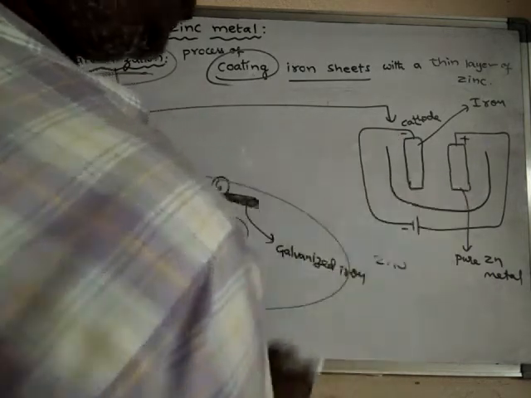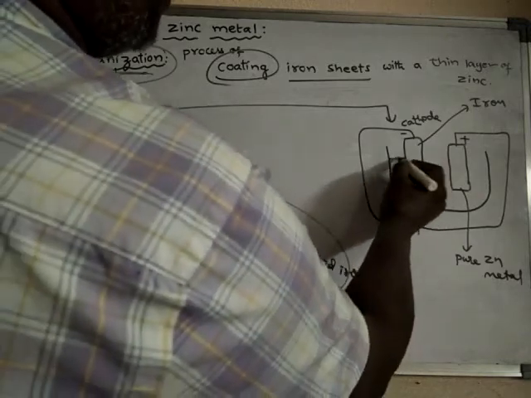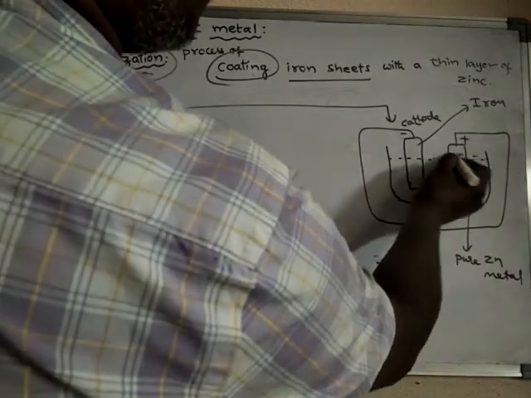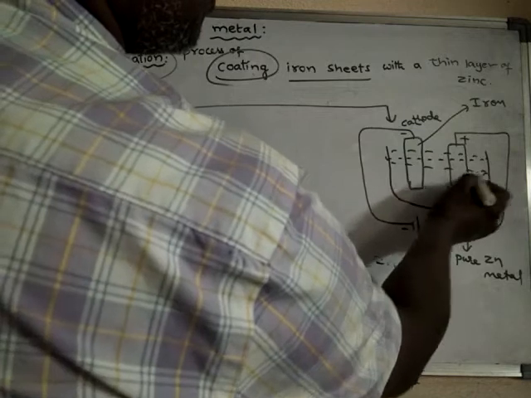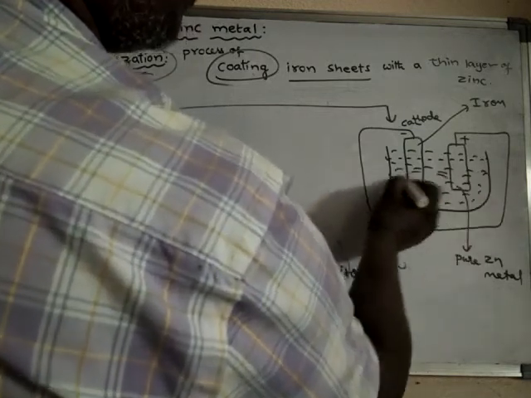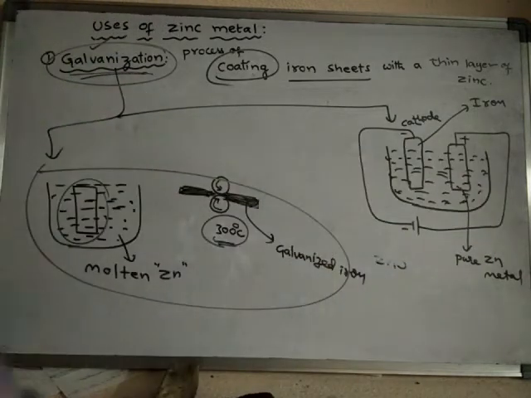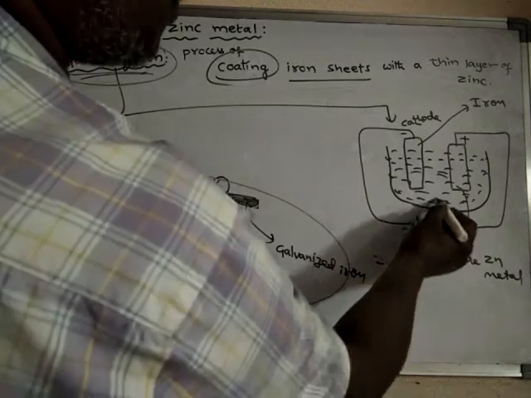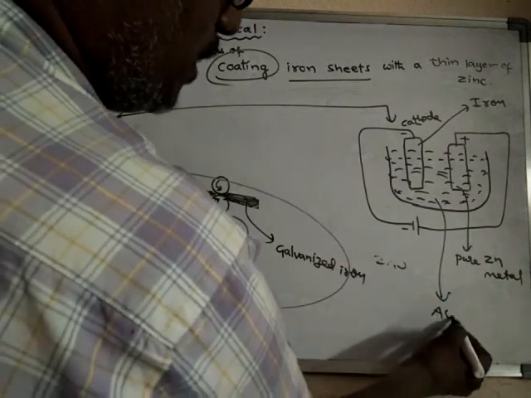These two electrodes are dipped in an acidified solution of zinc sulfate.